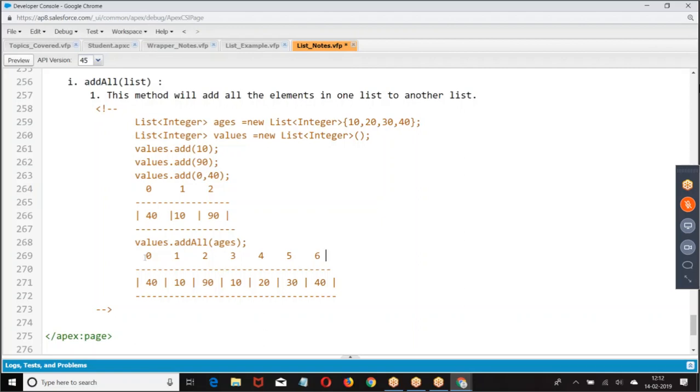If you want a list of elements to be added to a list, we use add all. Similarly, we have one more.